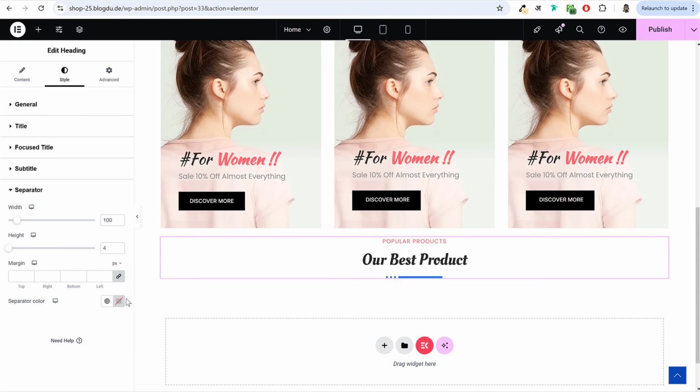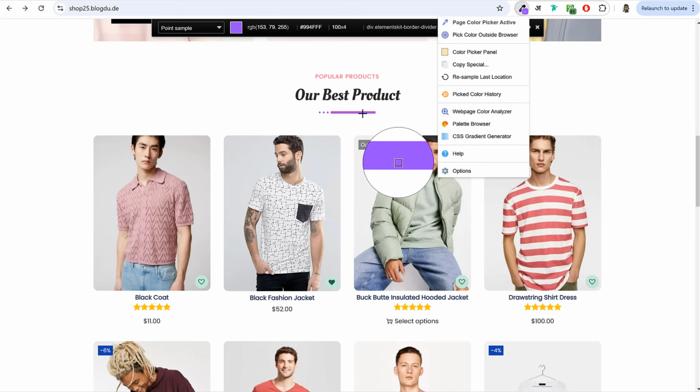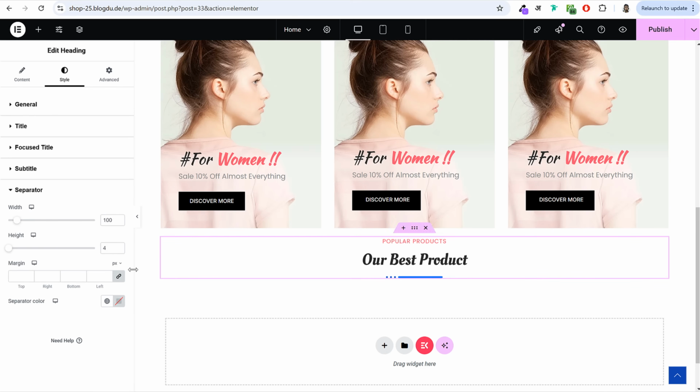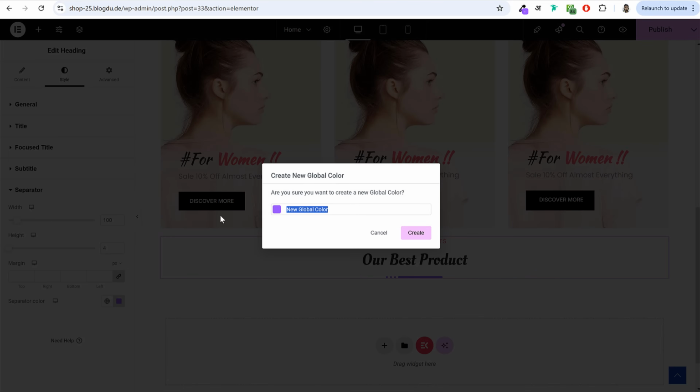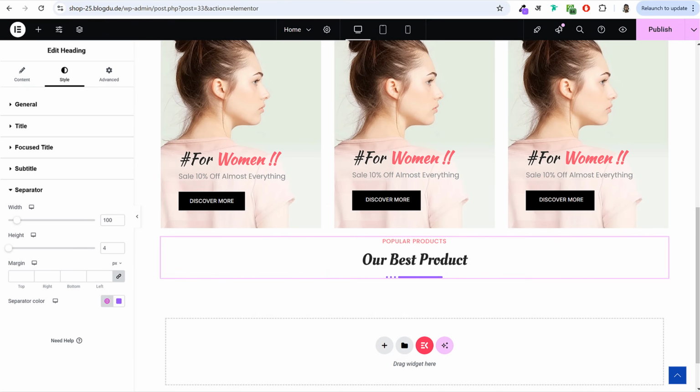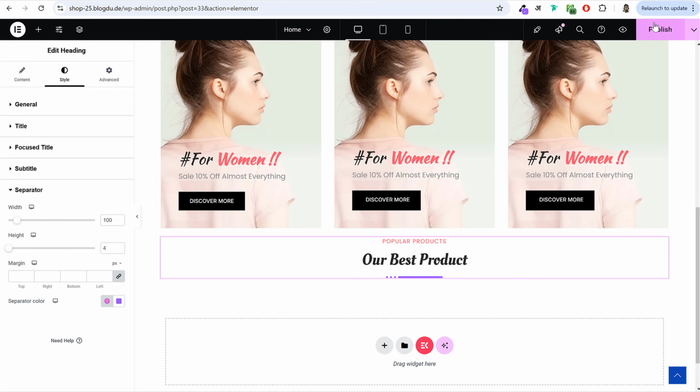Finally, we have the separator. Everything is fine. We just need to change the color of the separator. I want this color. Okay. Paste in the color and I'll also save the color for future use. Click on create. Now below this, we have to add our products. So for that, first of all, let me publish this page.